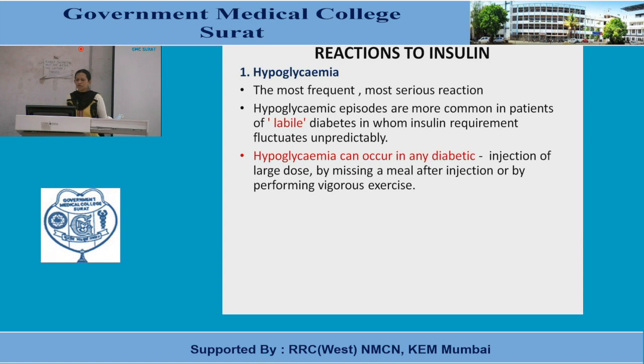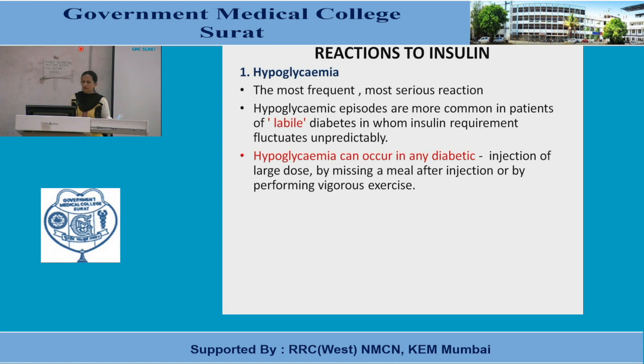The reasons are injection of a large dose of insulin, or insulin is taken but the meal after injection is missed. So it is very necessary to set the time before taking the insulin injection, depending on onset of action.